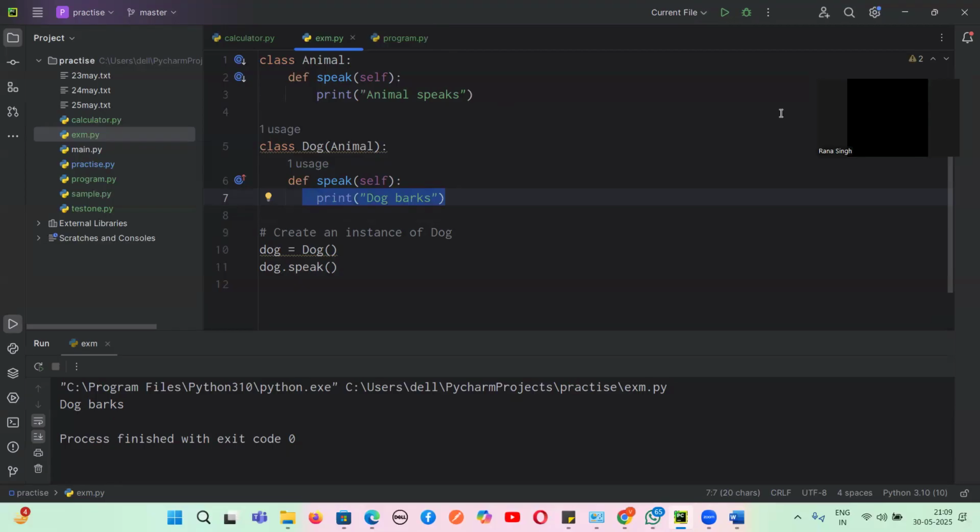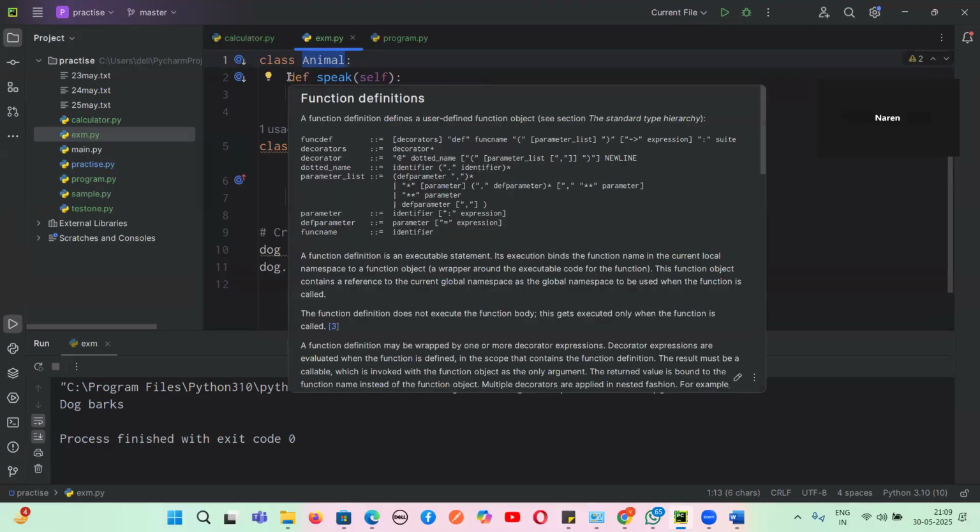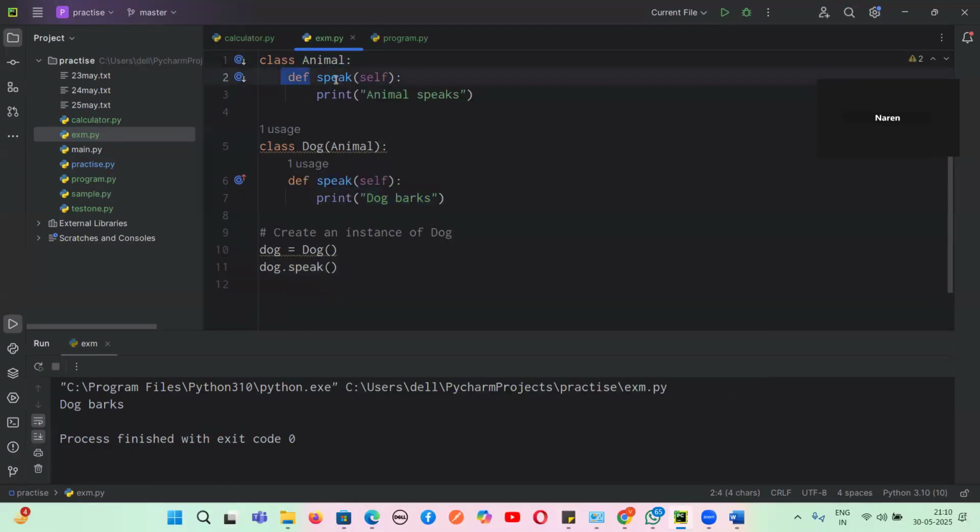Naresh, are you understanding anything? So, Naresh, try to understand from where you have joined. The earlier classes were discussed, and the later classes will be taken later. So, as of now, this is a class whose name is animal. Just for Naresh, I'm telling. This is a method. For a method, we take a keyword called def, and this is the method name, speak. Whenever a class is there and a method is there inside that, we have to take a variable called self by default. Self we have to take, and then print means it will print animal speak.